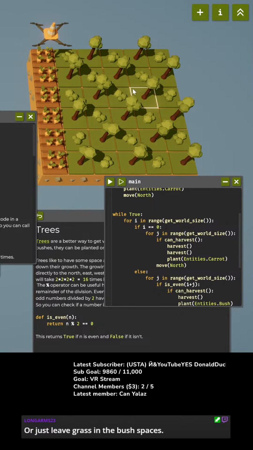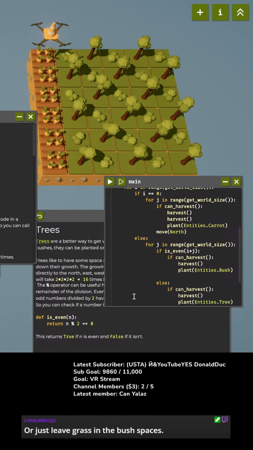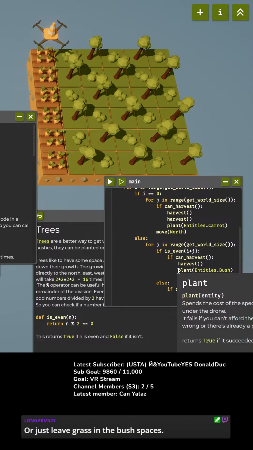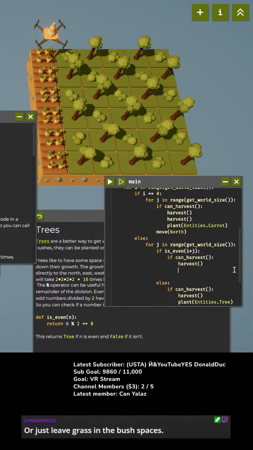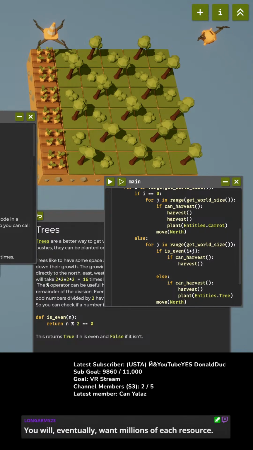Yes, or I could leave grass. I could put grass here as opposed to planting that because I'd probably have enough logs. Yeah, I now have a lot of logs. Good point. So instead of planting entities.bush here, I could just leave it as grass. There we go. Okay, so we're gonna have lots more grass now to make up for our logs. I will eventually want millions of everything. Uh-oh. Okay, I better get to unlocking.